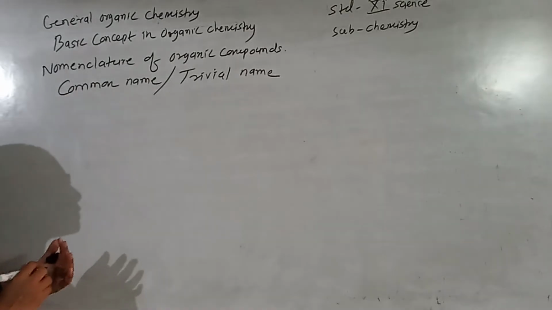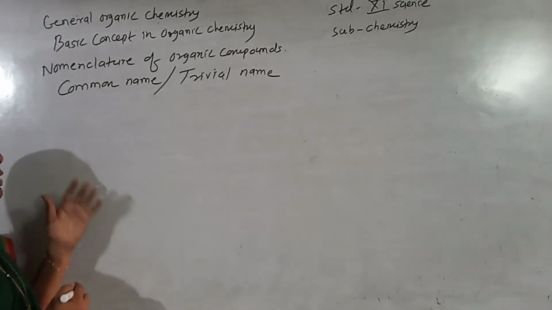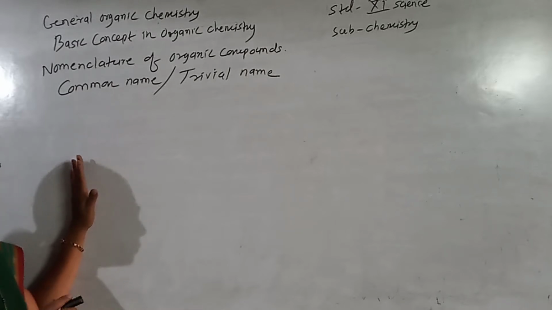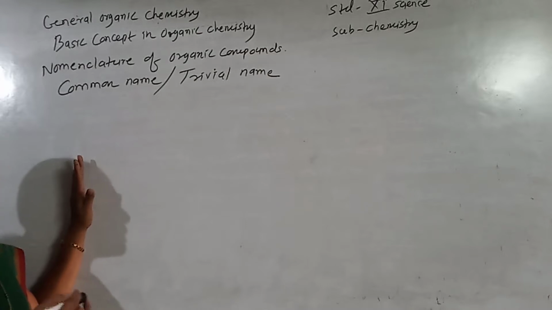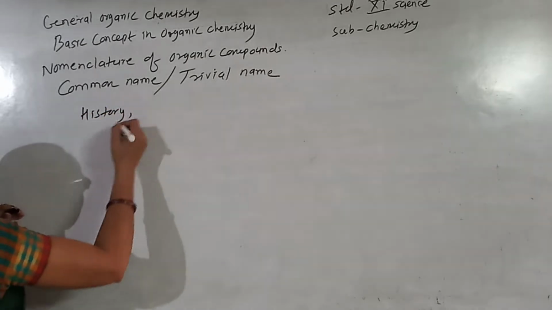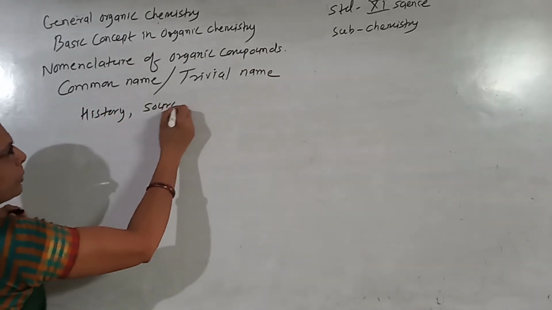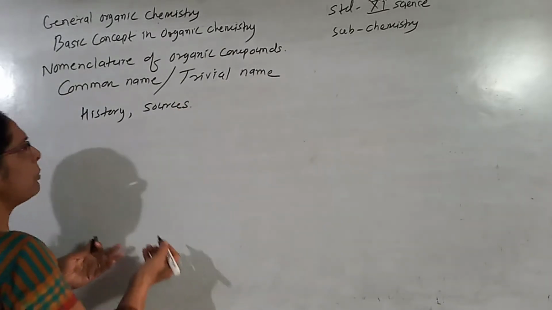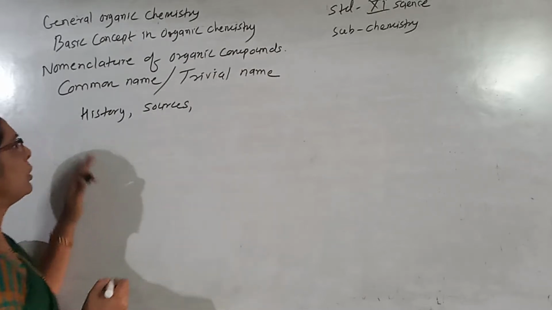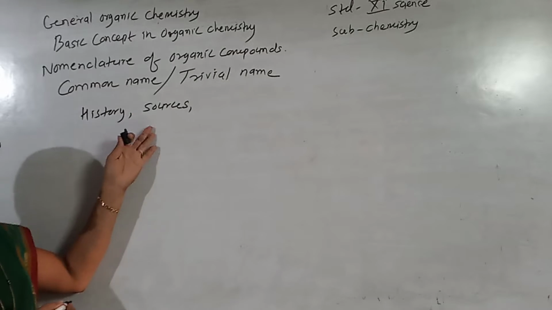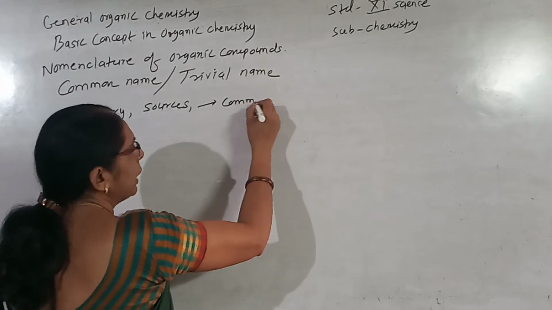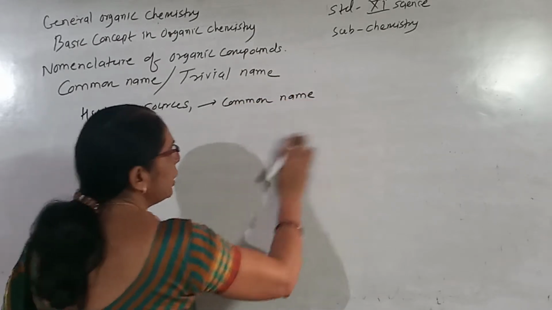Actually, when you consider common names, in the beginning a systematic nomenclature for organic compounds was not known. At that time, as organic compounds were discovered, their names were given by considering their history and the source from which they were obtained. Sometimes a name was given according to how they are used. These names are nowadays considered common names.